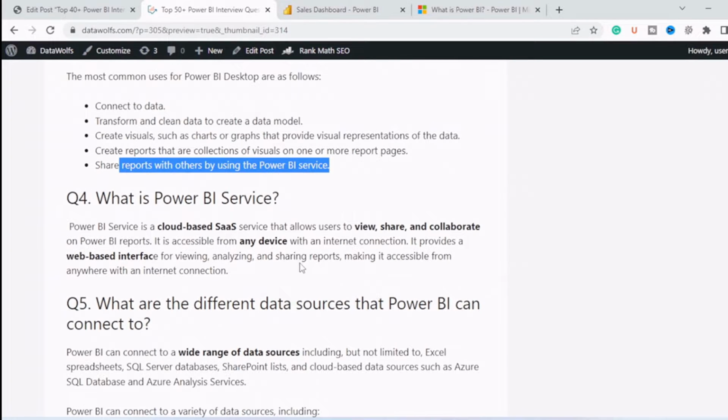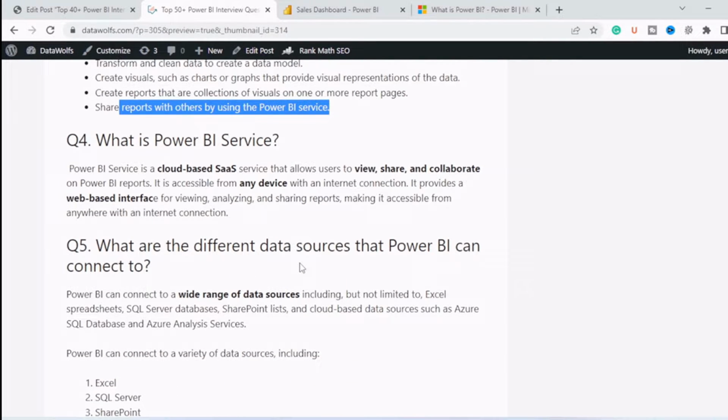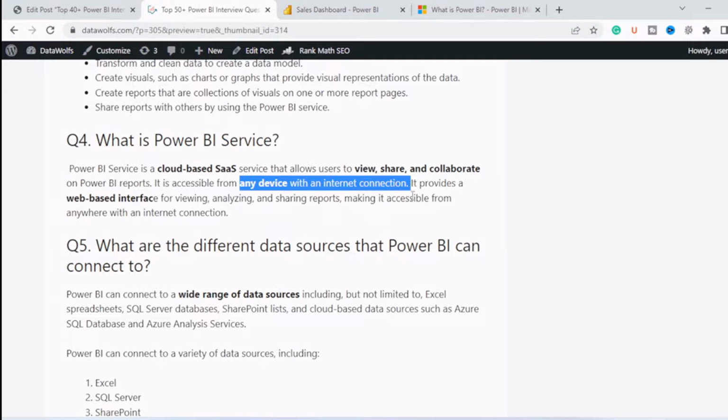Now our next question is, what is Power BI service? Power BI service is a cloud-based application. Basically, it is a software as a service which helps users to view, share and collaborate on Power BI reports. It can be accessible from any device with an internet connection.